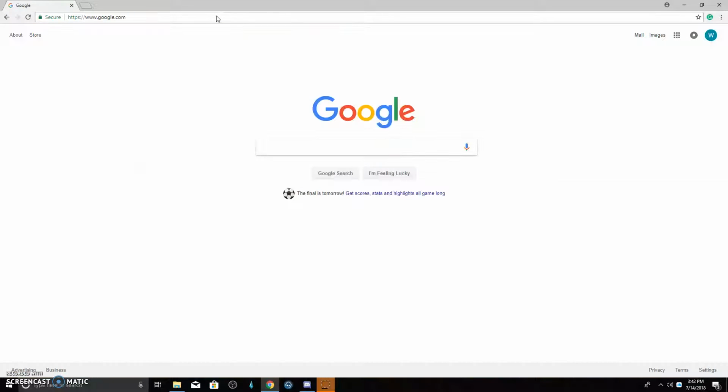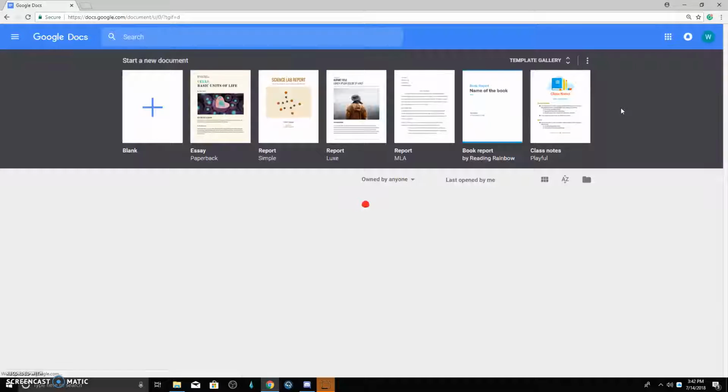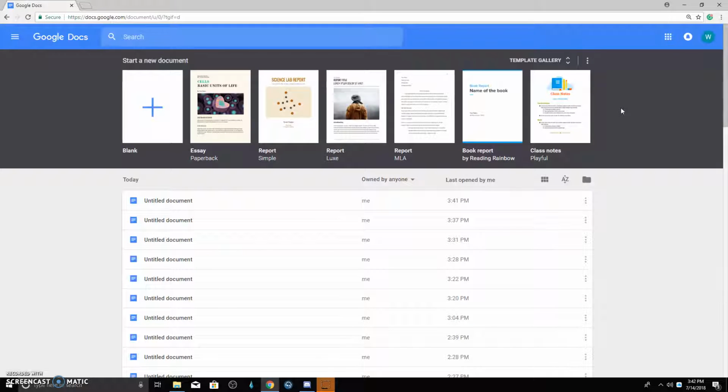google.com. And all you need is a Gmail account. It's really simple to set up. Go over here, click Docs, because that's what we want. It's just like Microsoft Word. You may be thinking, if it's just like Microsoft Word, why do I want to use this? It's just going to do the same things Microsoft Word does. But wait, this one, you don't need a save button. That's right, it saves on its own.